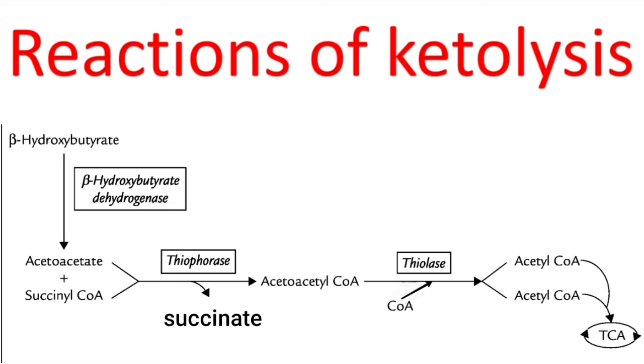Now acetoacetyl-CoA, which is formed in this reaction, is converted into two molecules of acetyl-CoA by the action of the enzyme thiolase. This reaction requires coenzyme A so that acetoacetyl-CoA can be converted into two molecules of acetyl-CoA. And these acetyl-CoAs enter into the TCA cycle and are oxidized in the TCA cycle to produce energy.